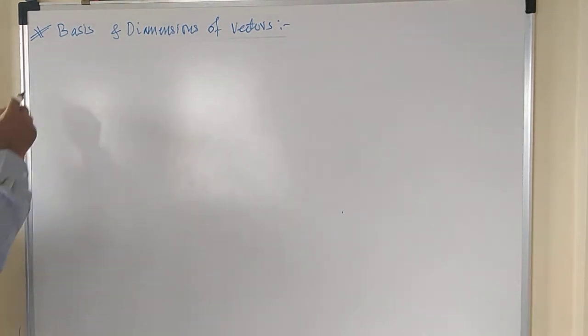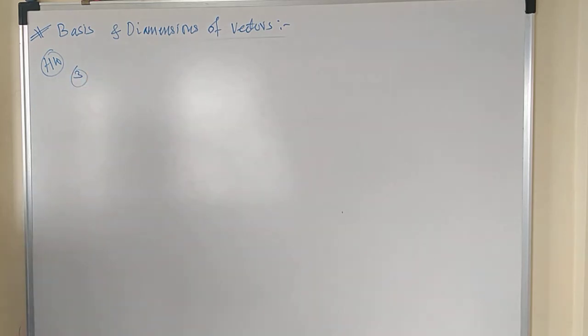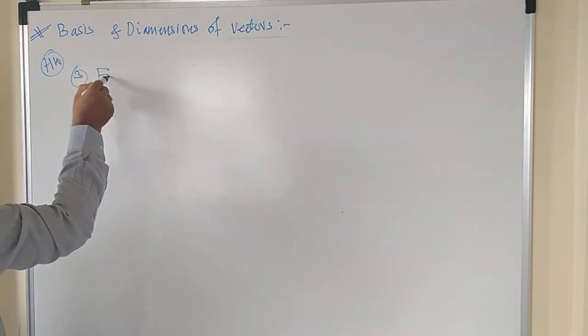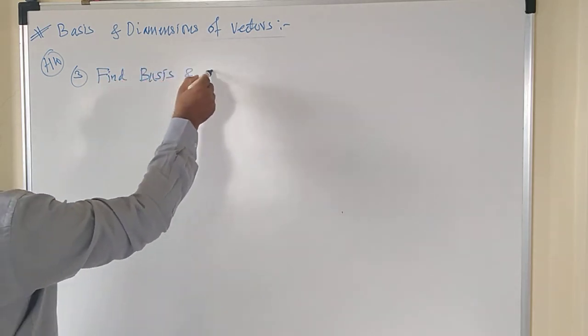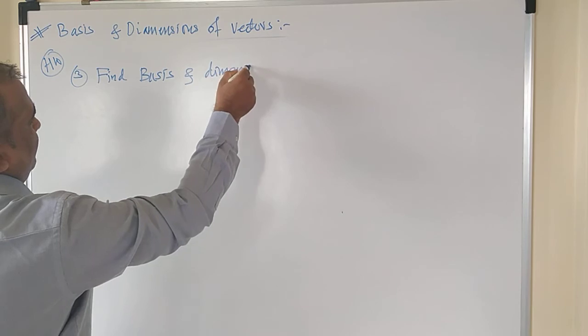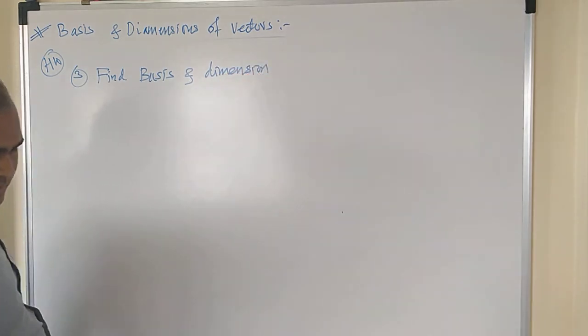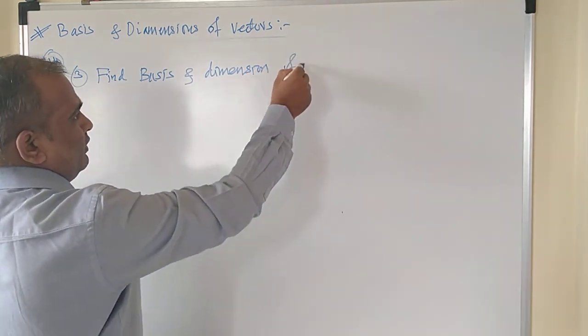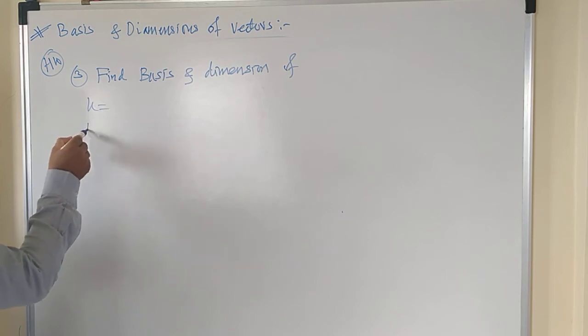Next homework problem. Let us say this is the third homework; two are already given to you. The third homework problem is: find the basis and dimension of vectors u, v and w.